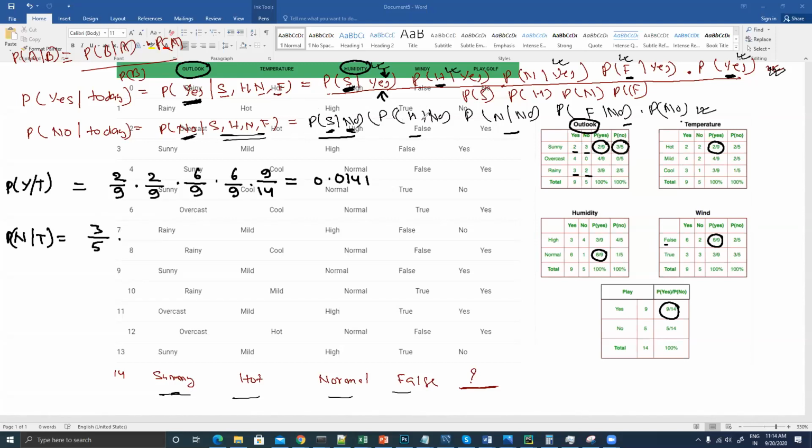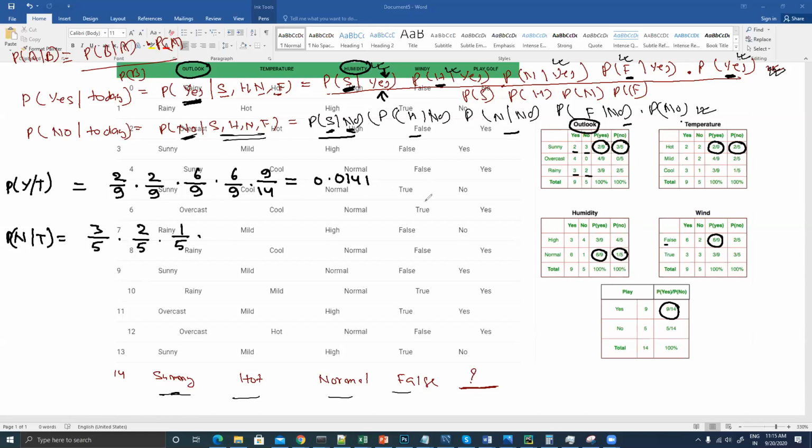Now the probability of not playing golf in case of a hot temperature. So in case of a hot temperature, what is the probability of not playing golf? 2 by 5, so 2 by 5 I can write. Probability of not playing golf when the humidity is normal, here you will be able to find out 1 by 5. So yes, it's 1 by 5.